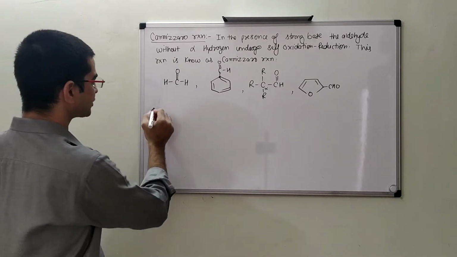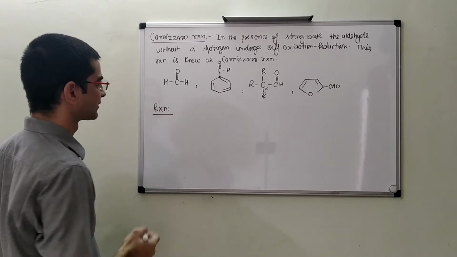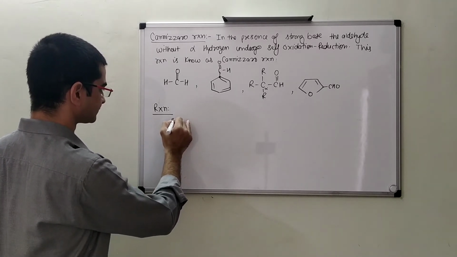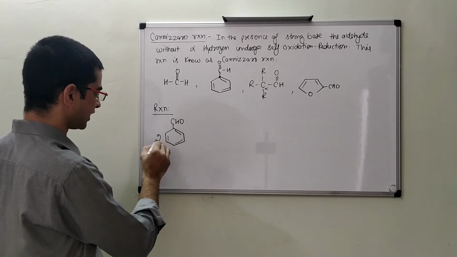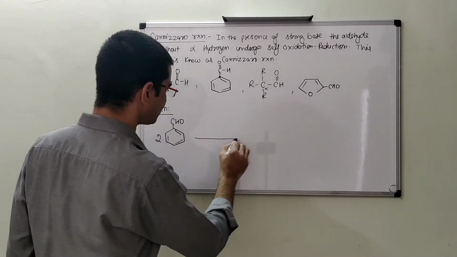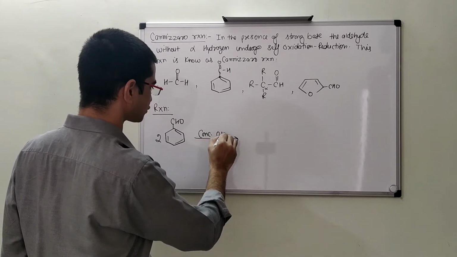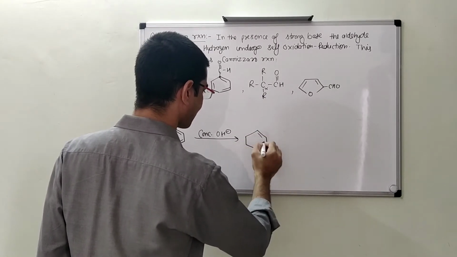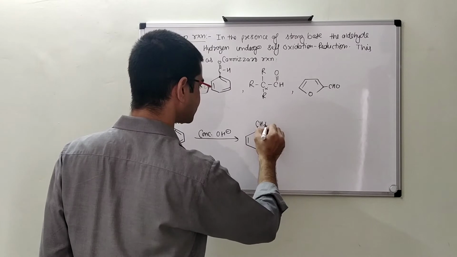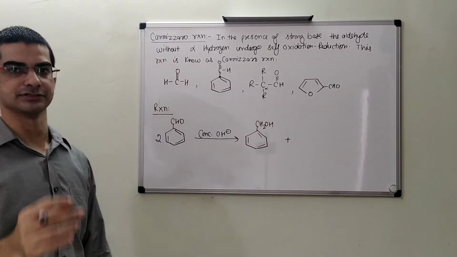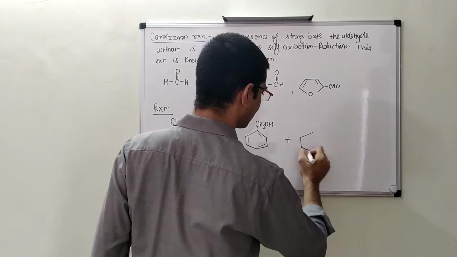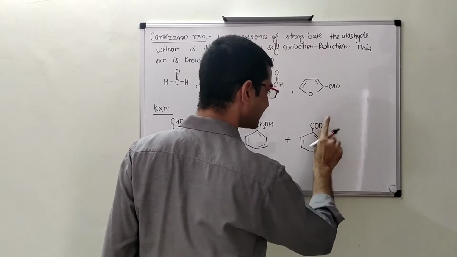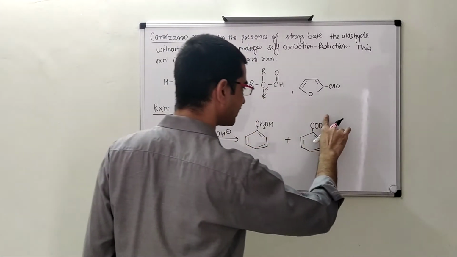Okay. So what is basically the reaction? Like if we take benzaldehyde, that means two molecules of benzaldehyde in the presence of strong base, one molecule is reduced to CH2OH and the other molecule undergoes oxidation, so it will form COOH, but because the reaction is in basic medium, COO minus will be formed.